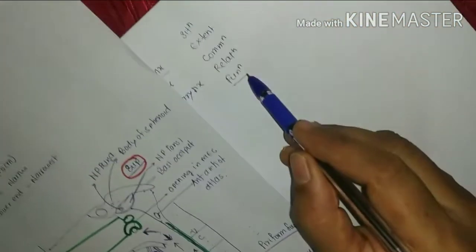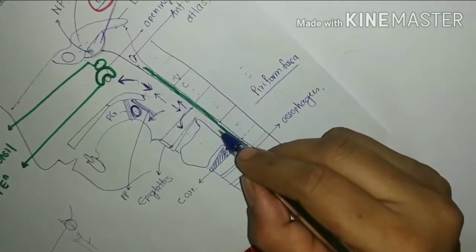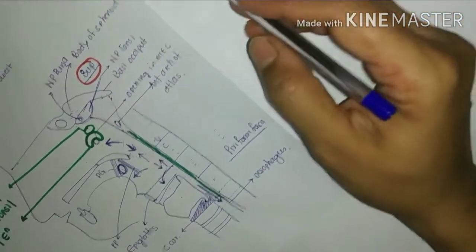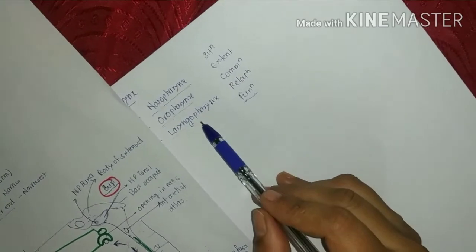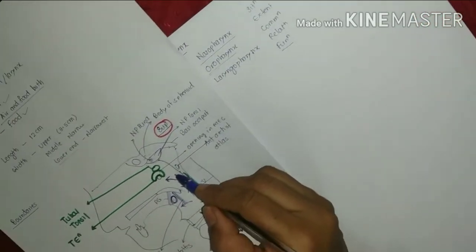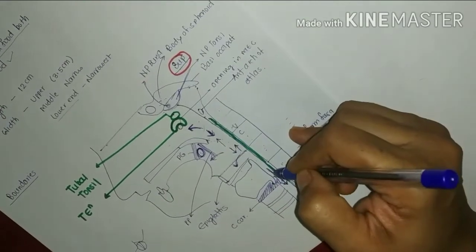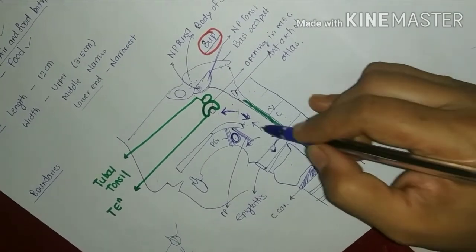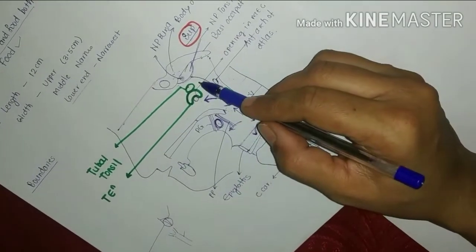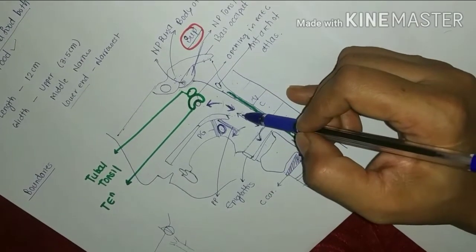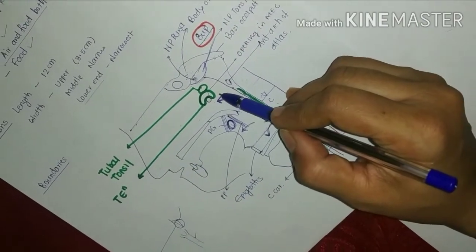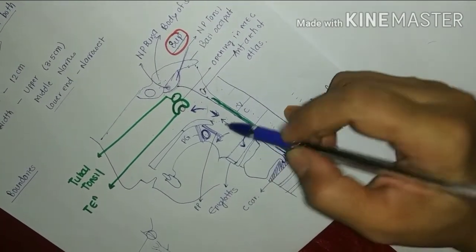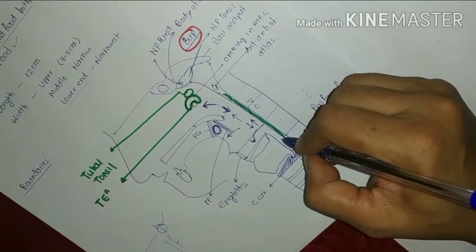Then coming to the function, so it acts as the passage for food. Clear? So this is all about the 3 parts of pharynx, that is nasopharynx, oropharynx, laryngopharynx. Upper part nasopharynx, oropharynx, middle laryngopharynx. Behind the nasal cavity, behind the oral cavity, behind the larynx, we have shown the communication in detail. We have shown its extent in detail, relation and function. So nasopharynx for passage of air, then oropharynx for passage of food and air, laryngopharynx for passage of food. Okay.